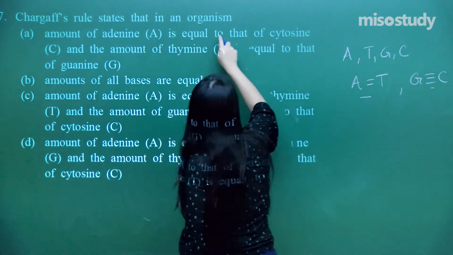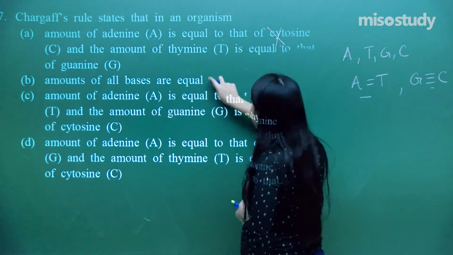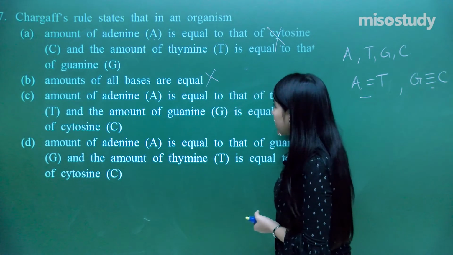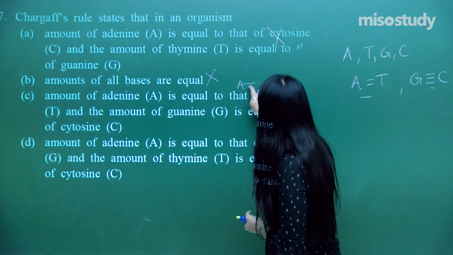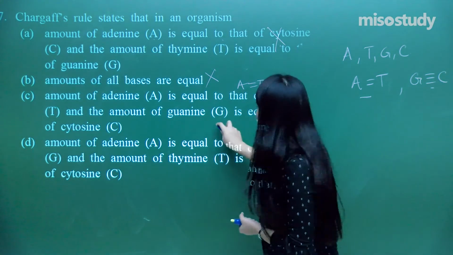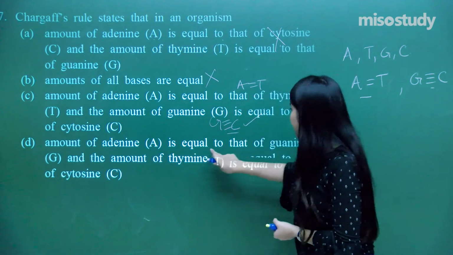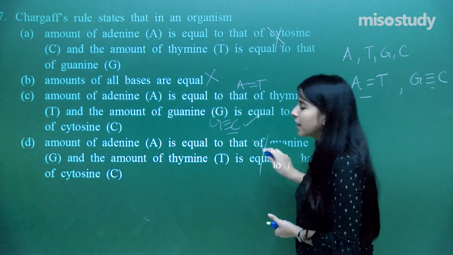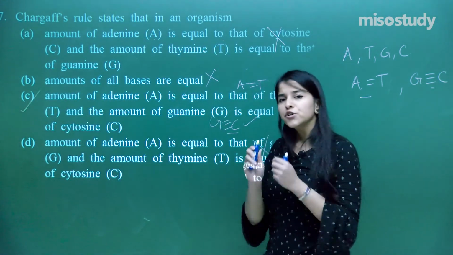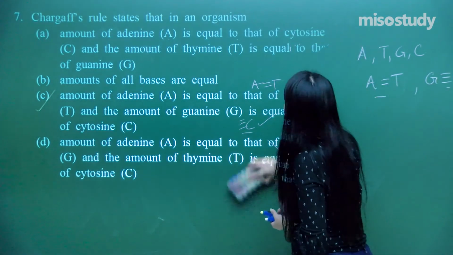Amount of adenine is equal to that of cytosine? No. Amounts of all the bases are equal? Not at all. Amount of adenine is equal to that of thymine? Yes, A is correlating with T, and the amount of guanine is equal to that of cytosine. So that is what we need as the answer. Amount of adenine is equal to guanine, so this is also an incorrect option. I hope you all have got it, that was a pretty easy question. You need to have the proper knowledge of it. So now let's move on to the next question.